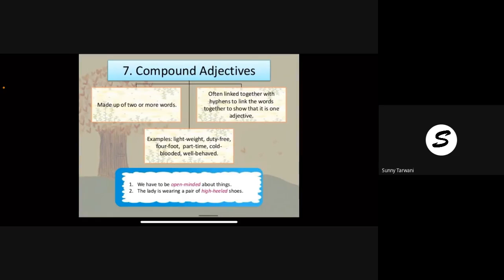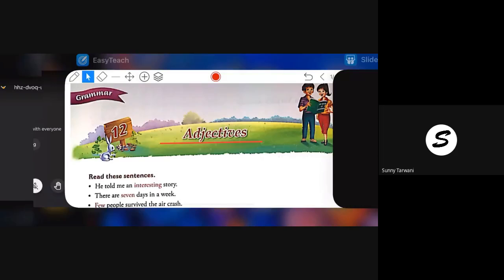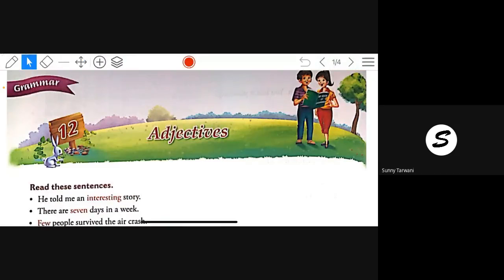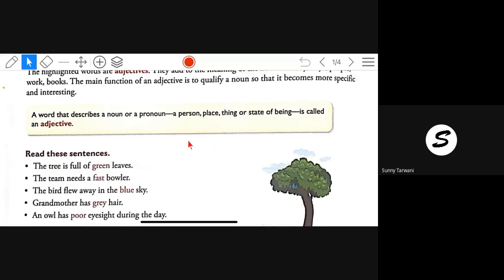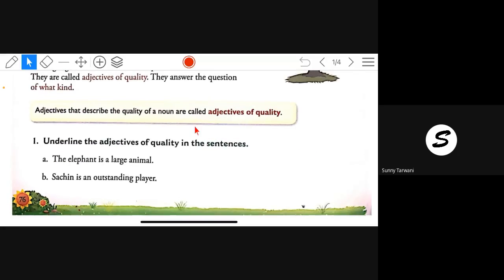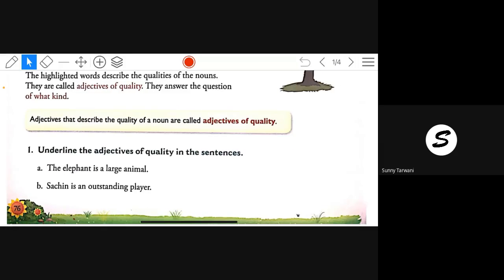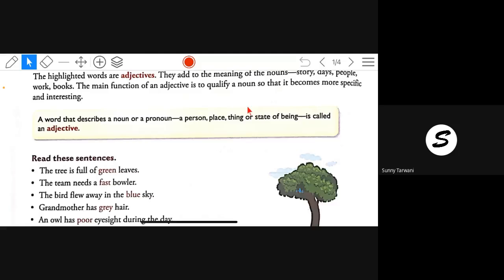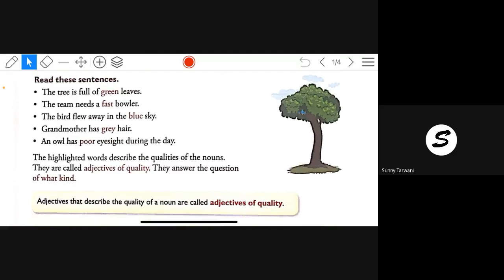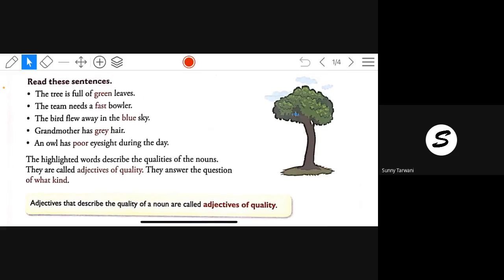Now wait, I think first we'll see the textual. See, now, lesson 12, adjectives, where I already explained the types of adjectives. We'll solve the first exercise so that today is not gone without solving an exercise. This is just underlining the adjectives, adjectives of quality, right? You know what adjectives of quality are. See, the sentences are given over here.